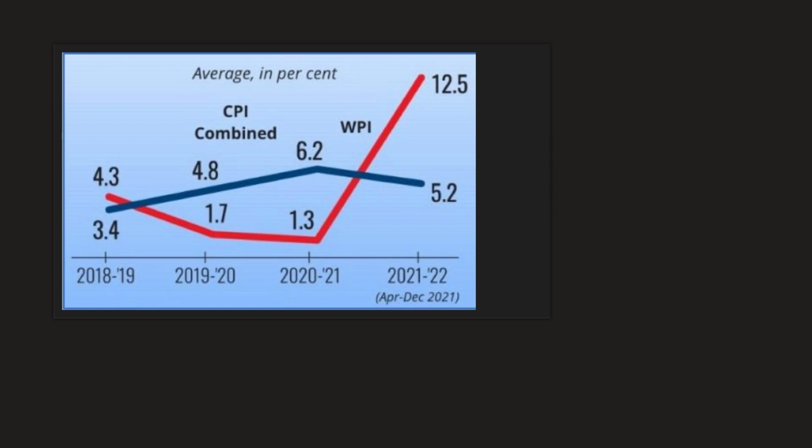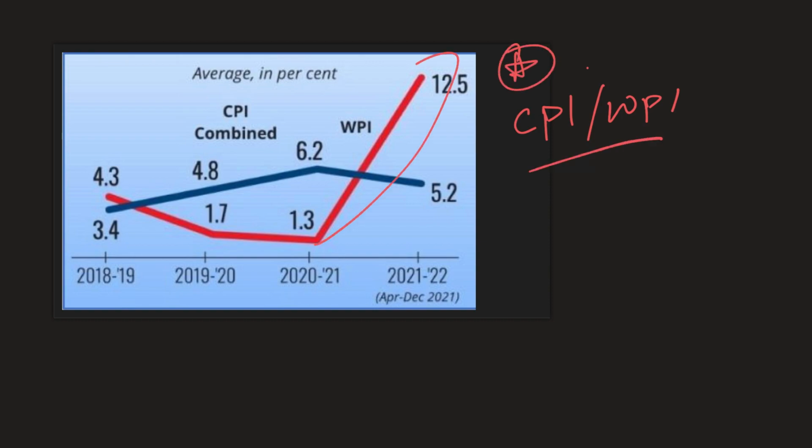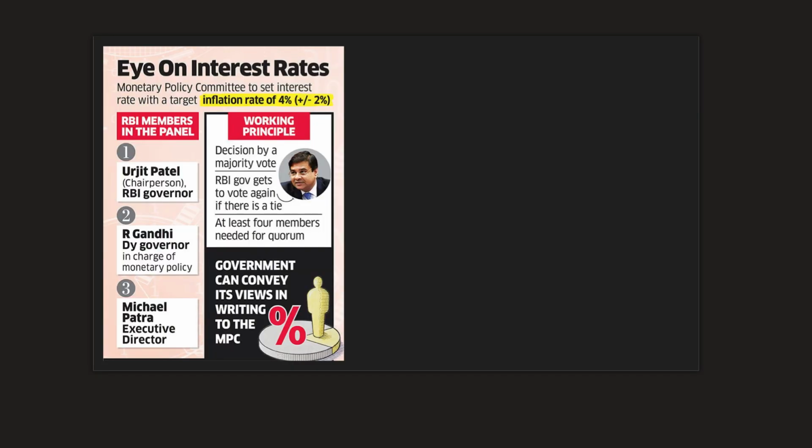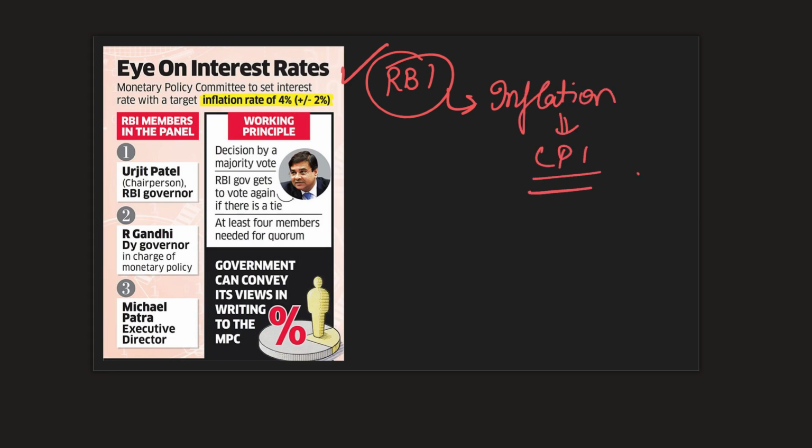Now, here is where we will have to understand the basics of CPI and WPI. This is a chart which explains that WPI has risen significantly in the pandemic period. We'll understand what CPI is, what WPI is, and why this divergence is seen in the case of CPI and WPI. So what is the metric that is actually followed by RBI, whose one of the objectives is inflation targeting? It is actually CPI. The Monetary Policy Committee has this mandate to set the inflation rate somewhere in the range of 4 plus or minus 2%.